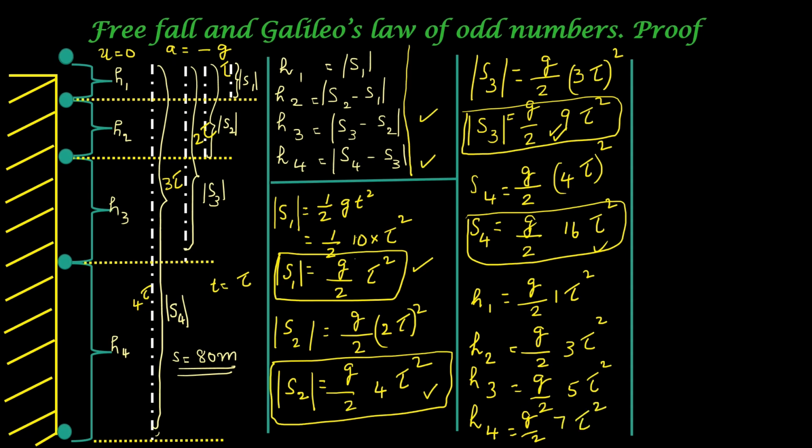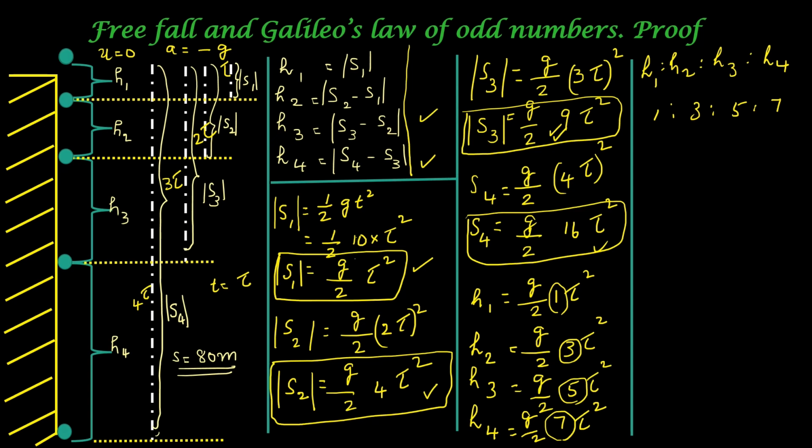The ratio of H1 is to H2 is to H3 is to H4 will be 1 is to 3 is to 5 is to 7. That is the same as the ratio of odd numbers. All the other quantities are the same, so they get cancelled. This is what Galileo's law of odd numbers states. We have proved that.